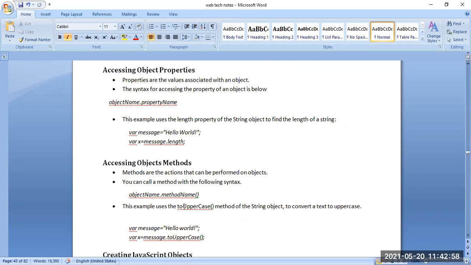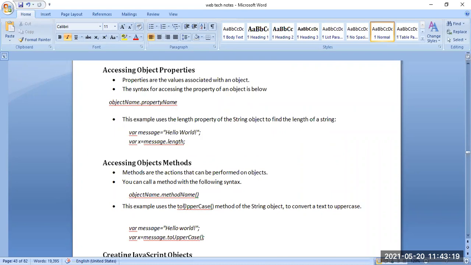By using this uppercase function method, we can convert any lowercase or any standard-typed word or sentence, whatever it is. It can be converted to uppercase, or every letter of the sentence or the words can be converted to an uppercase letter.